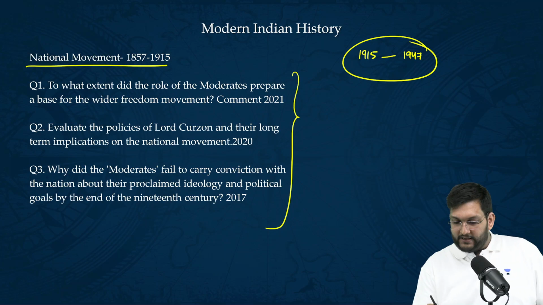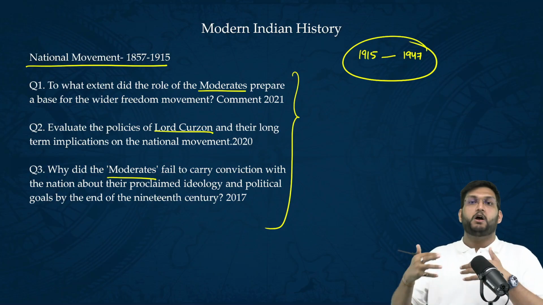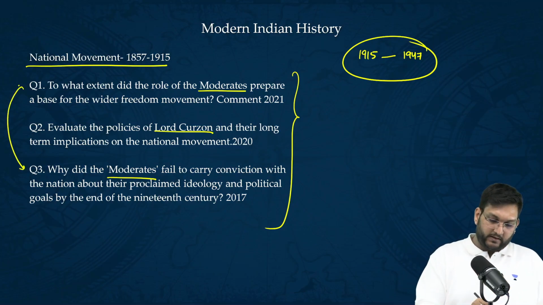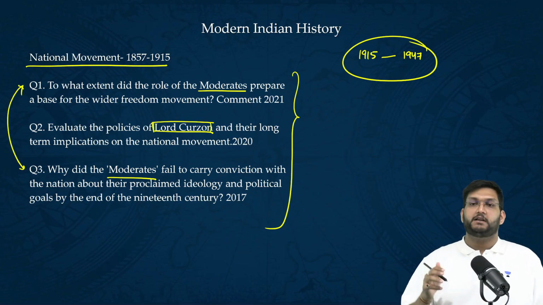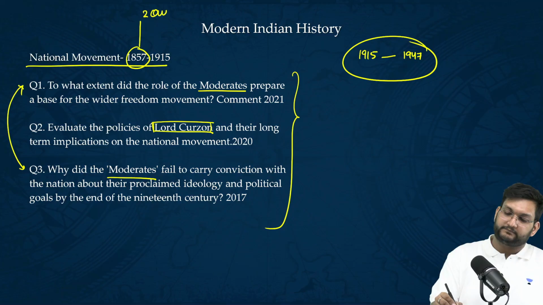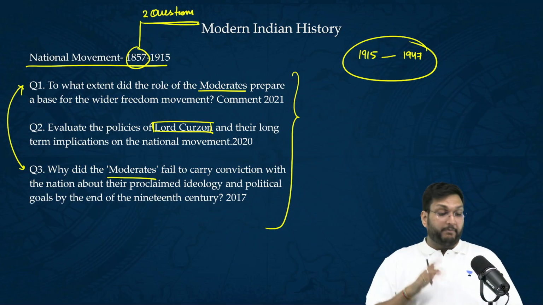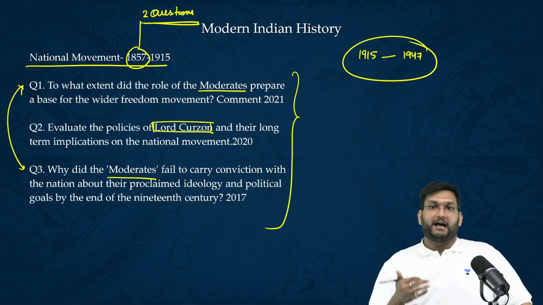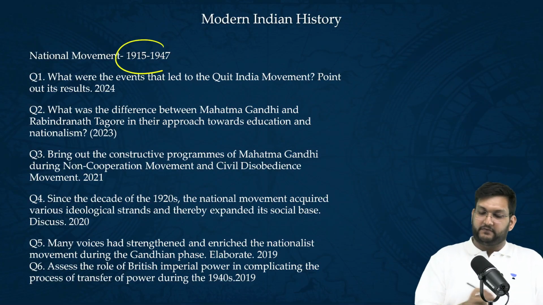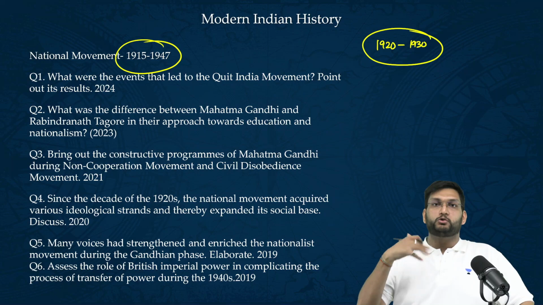Now, we have one on moderates, one on the Swadeshi movement, and again one on moderates. So somehow moderates have come twice and one on Swadeshi out of this section. 1857 itself has two questions in the past 10 years, but the majority of the questions are coming out of 1915 to 47. That too, 1920 to 1930 is considered a very important phase, with two to three questions in different ways.